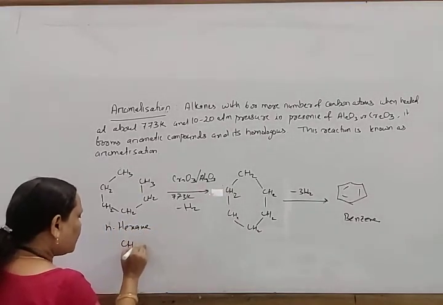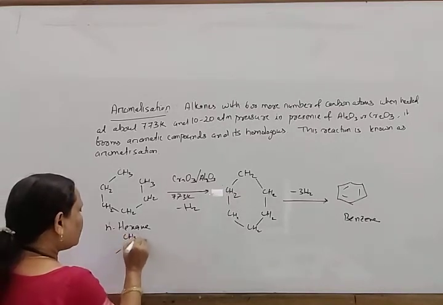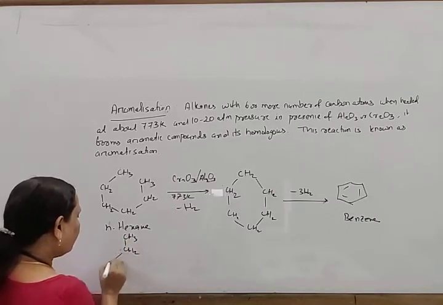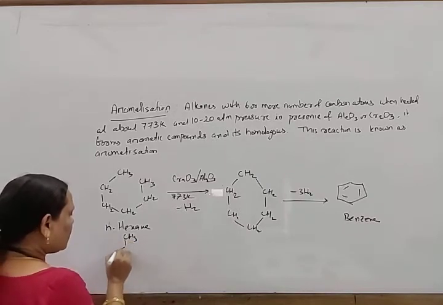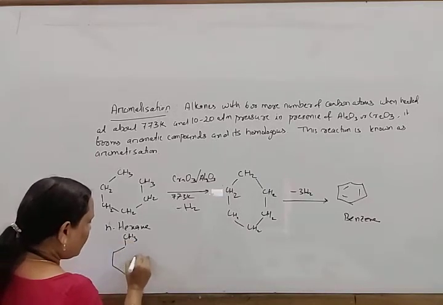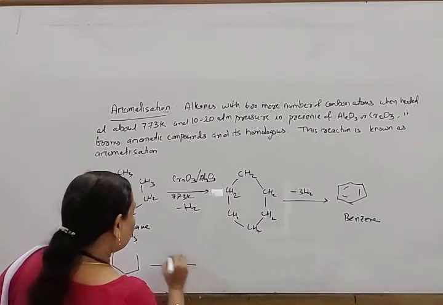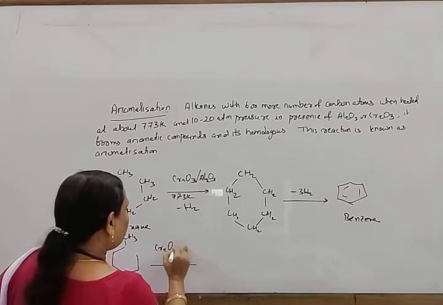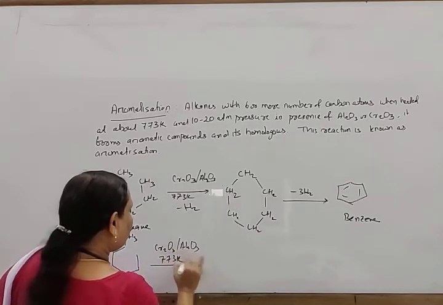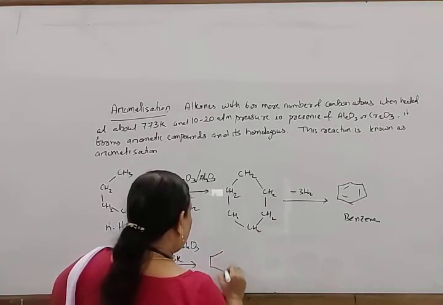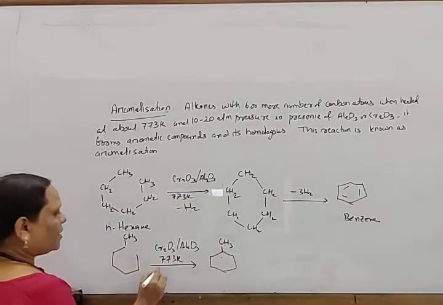Similarly, if heptane is taken, instead of writing CH2, I am writing the bond line structure in this way. If this is present, then here also in presence of Cr2O3 and Al2O3 at 773 Kelvin, it first gives methyl cyclohexane, with minus H2.